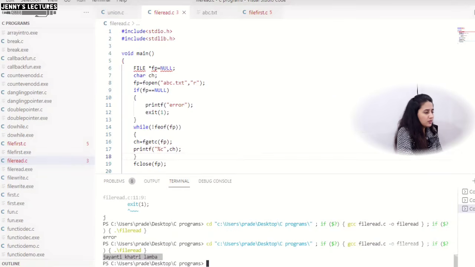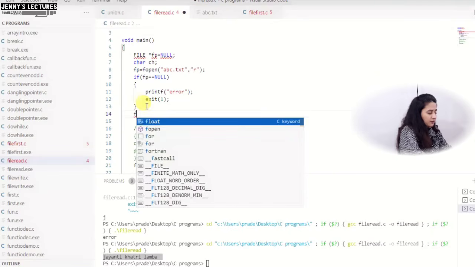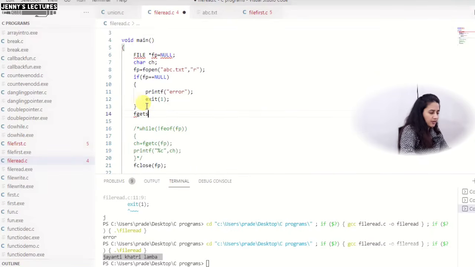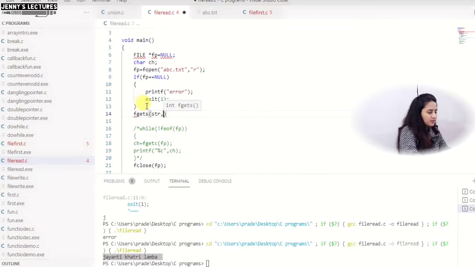Now rather than using this fgetc function, if you want to use the fgets function, let me comment this out, and here I am using the fgets function. Simply pass str, then the length, suppose I want to read only 5 characters, and the fp.